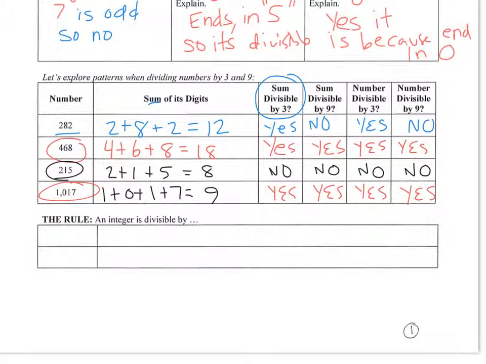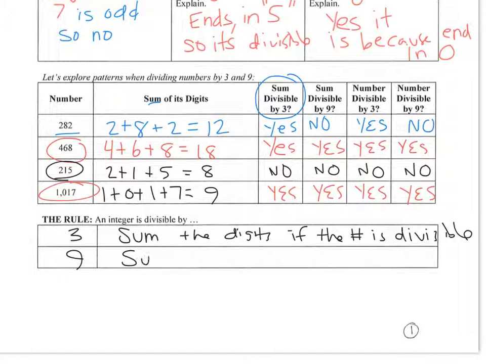So the rule for 3 is add up the digits. If the sum is divisible by 3, then the original number is divisible by 3. Same with 9.